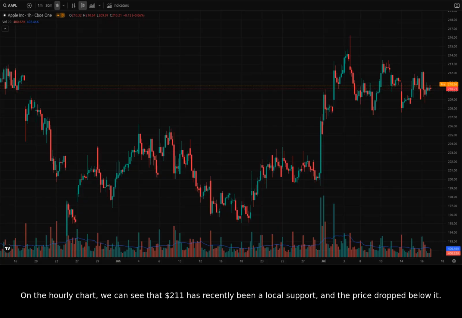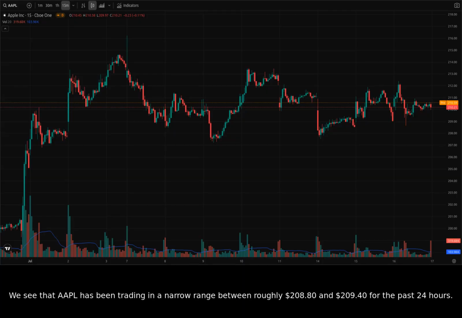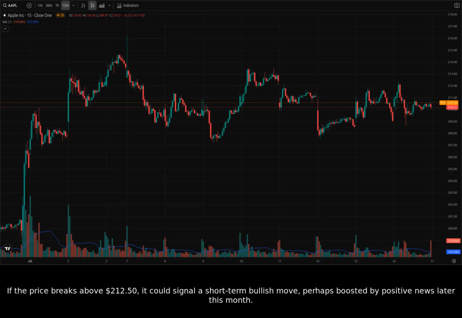On the hourly chart, we can see that $211 has recently been a local support, and the price dropped below it. Looking at today so far, the price has tested the $210 resistance a couple of times already. Switching to the 15-minute chart provides an even closer look at today's price action. We see that Apple has been trading in a narrow range between roughly $208.80 and $209.40 for the past 24 hours. If the price breaks above $212.50, it could signal a short-term bullish move, perhaps boosted by positive news later this month.